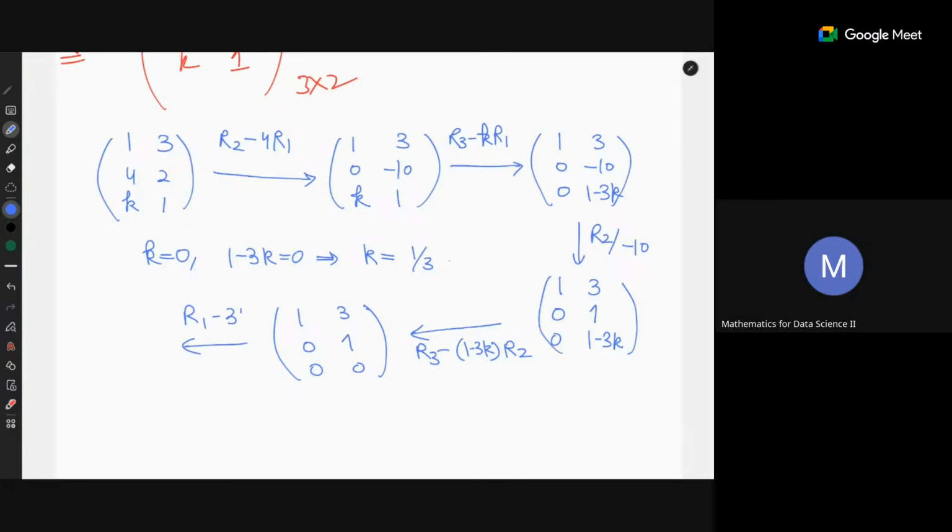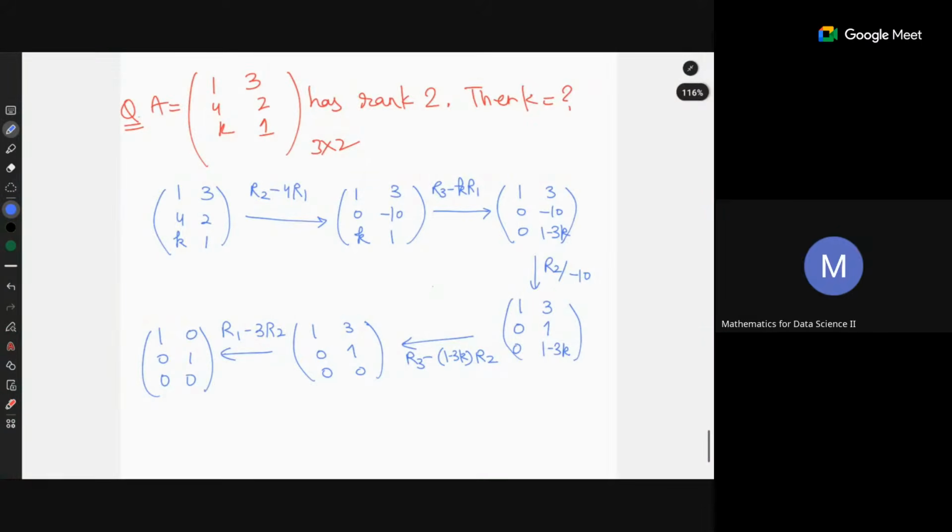R1 minus 3 R2, then it is this. So here K can be anything. That is correct, because you can always remove that and still get the RREF. There is no condition on K that we are getting. So it does not matter what K is.